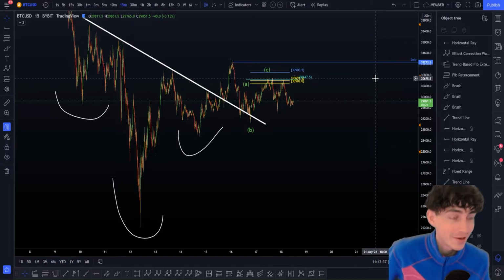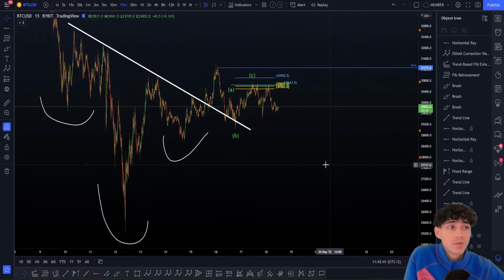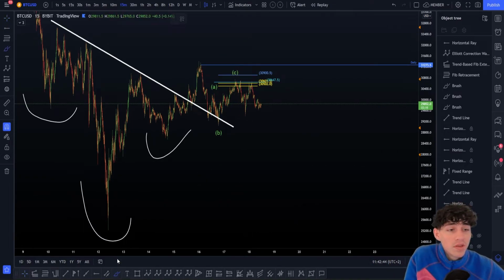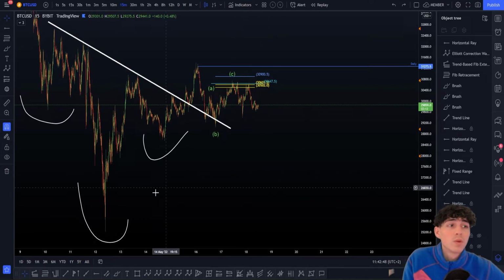That's another topic. But anyway, this is how we have been trading Bitcoin. What we can think about here is maybe a triple wave like this to the upside, or, as I said before, impulsive. We have to wait to get 5 waves.